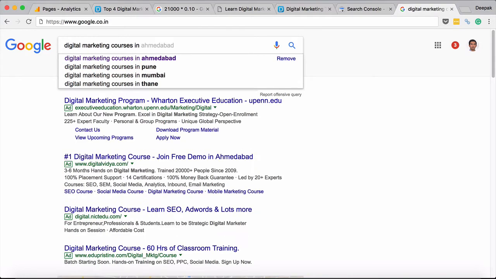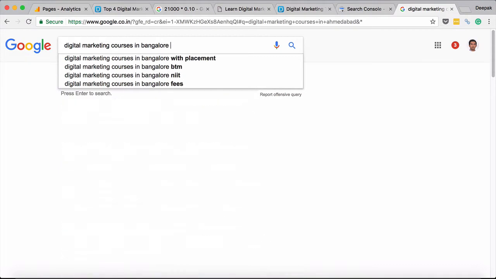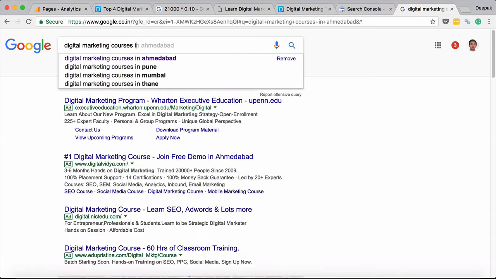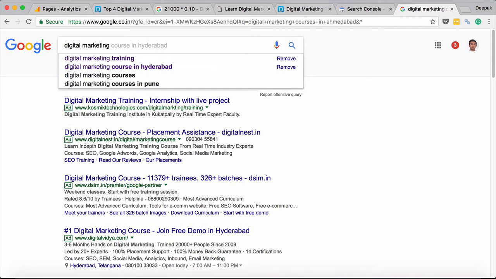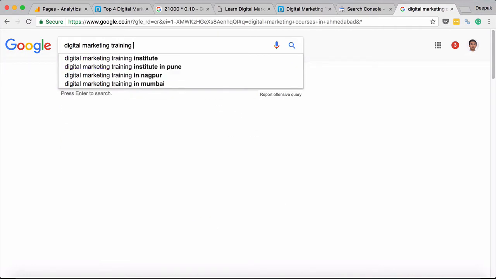So here if I want to find out what are the top 4 cities which are being searched for when people are searching for digital marketing courses in a particular city, I can easily find out that it's Ahmedabad, Pune, Mumbai, Thane. And if I search for something like Bangalore, then it also gives me further suggestions with placement, BTM, NIIT fees and things like that. So I can search for some alternatives like digital marketing training and Digital Marketing Training Institute.